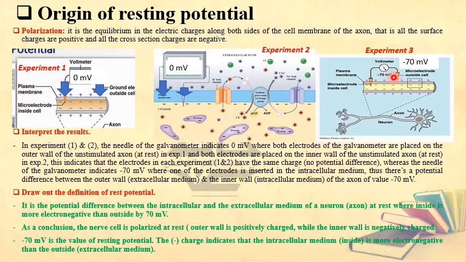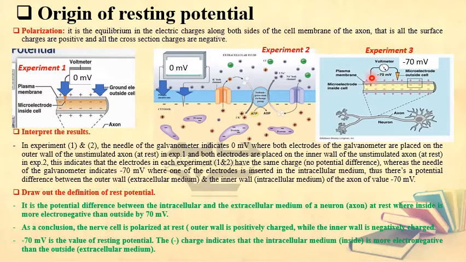And this refers to the value of the resting potential. The value of the resting potential is equal to minus 70 millivolt because there is a difference in charges between the surface and inside. So there is a flow of current from the surface to the cross section.